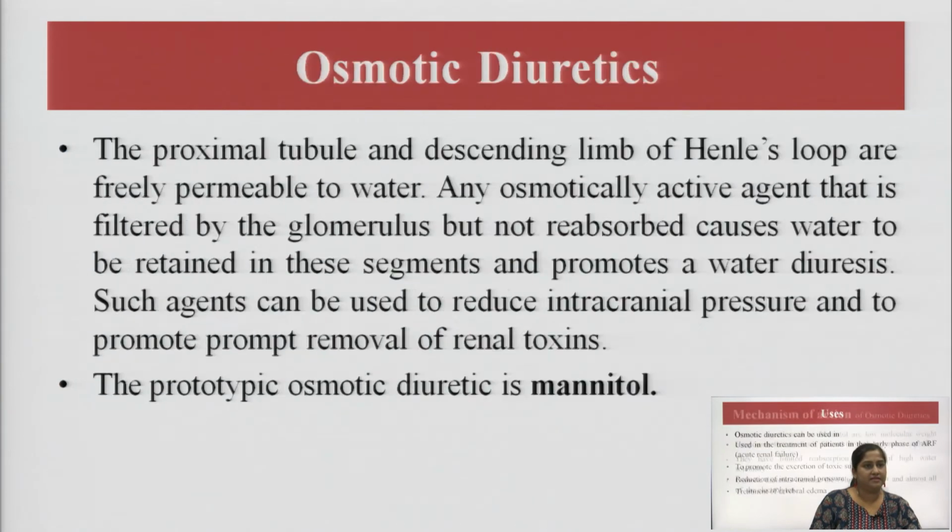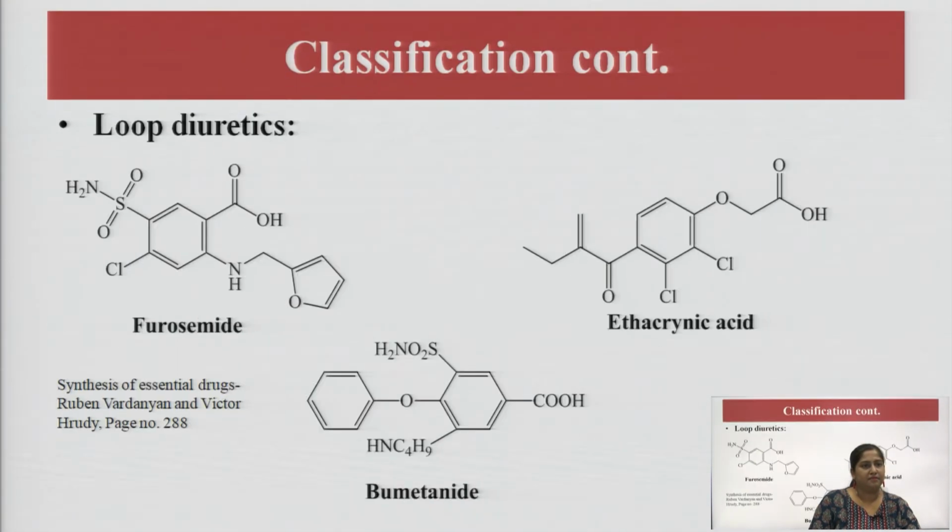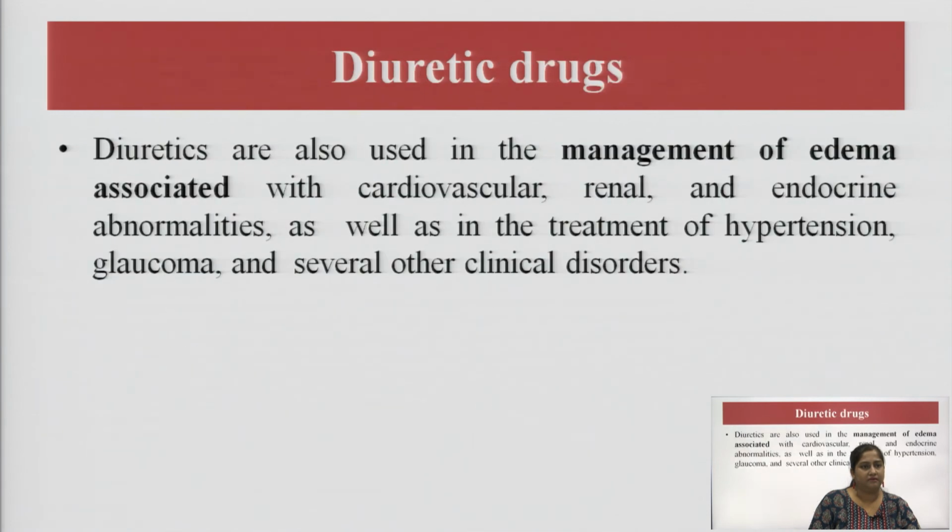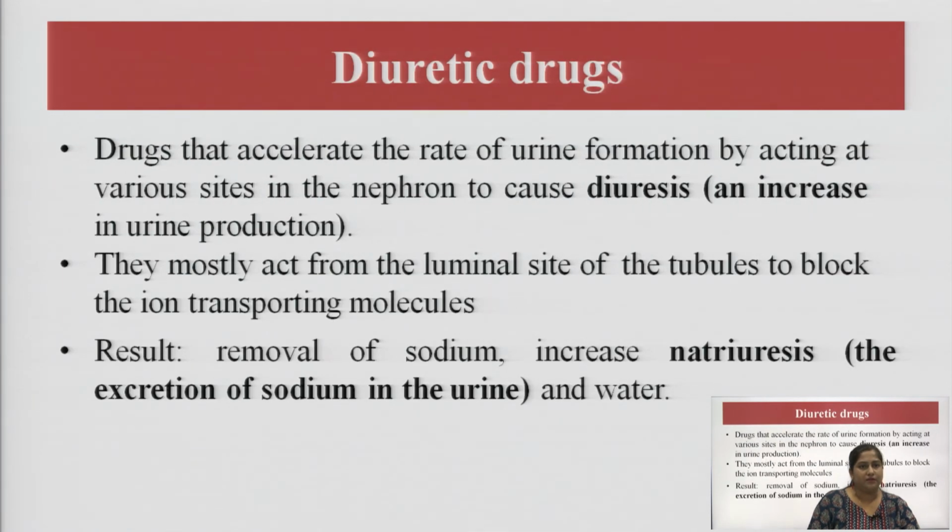So, let us summarize our class. Diuretics are those drugs which increase the production of urine because they cause diuresis. How do they cause diuresis?